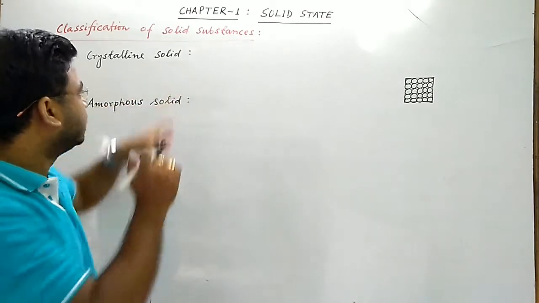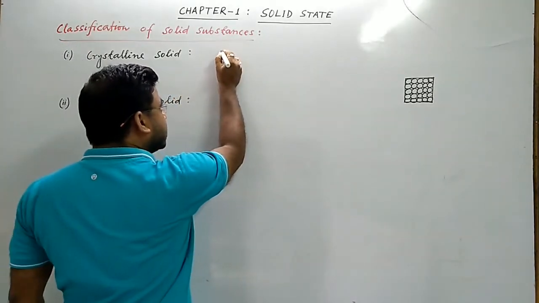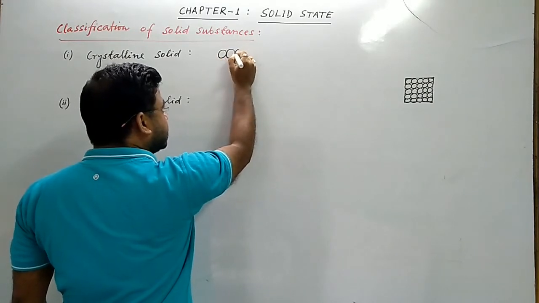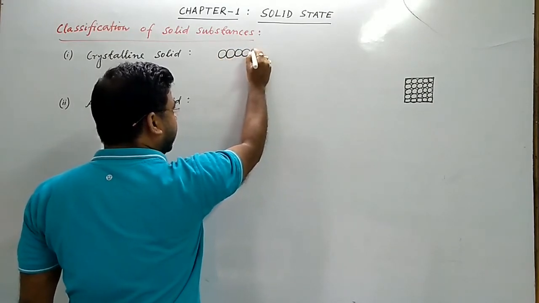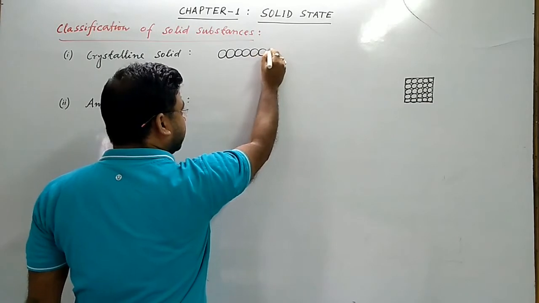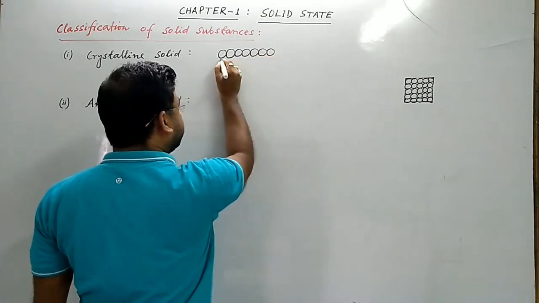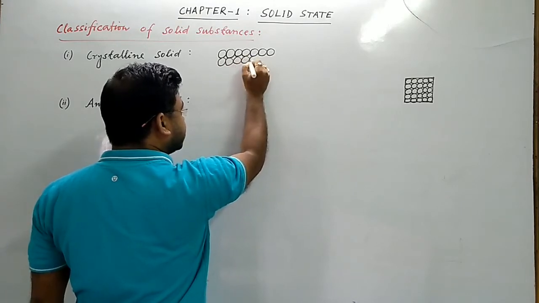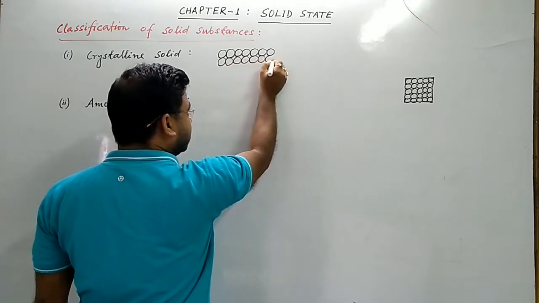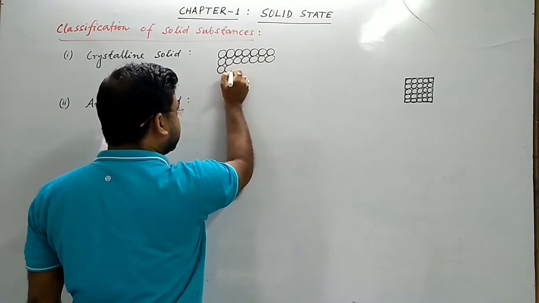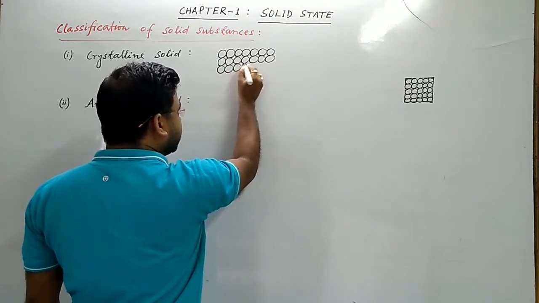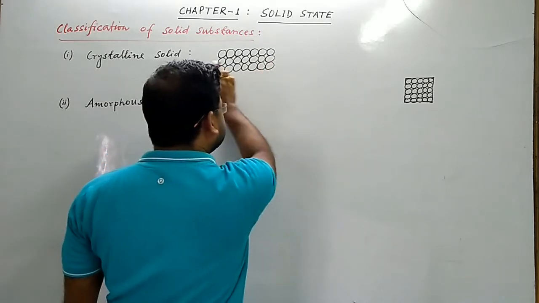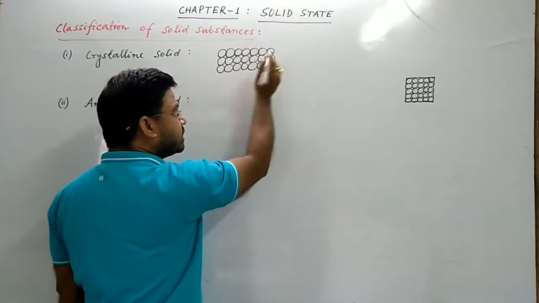That means, you see, these are the constituent particles. These constituent particles are arranged in a definite geometrical pattern in three-dimensional space. The arrangement of these particles follows a regular geometrical pattern. So this is a long range order of its constituent particles.